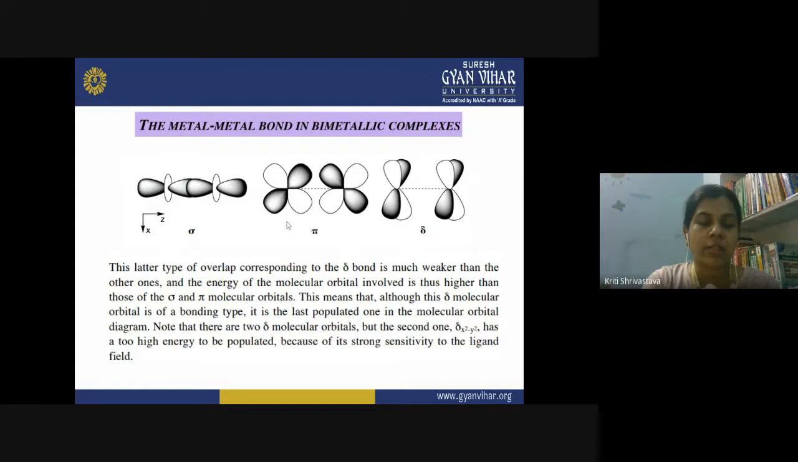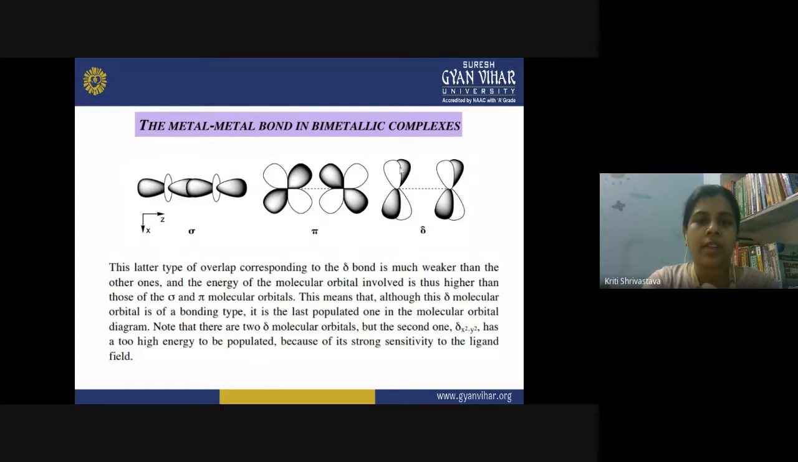Now, it is well understood that when such overlap takes place, we will get one bonding orbital and one anti-bonding orbital. One orbital will have lesser energy, and one orbital will have higher energy. So it is well understood that the number of molecular orbitals resulting from such interactions will be equal to the number of atomic orbitals undergoing this overlap.